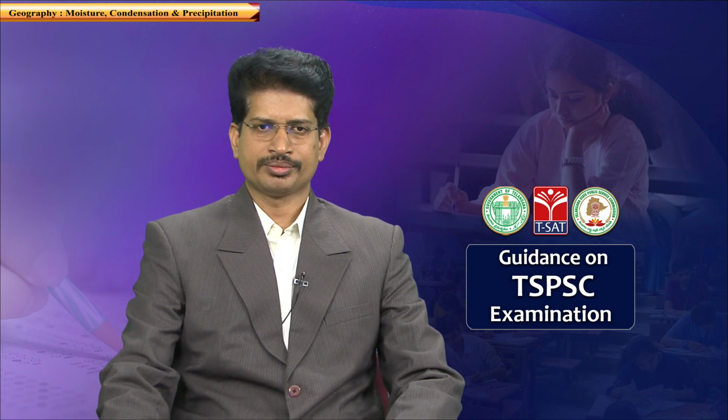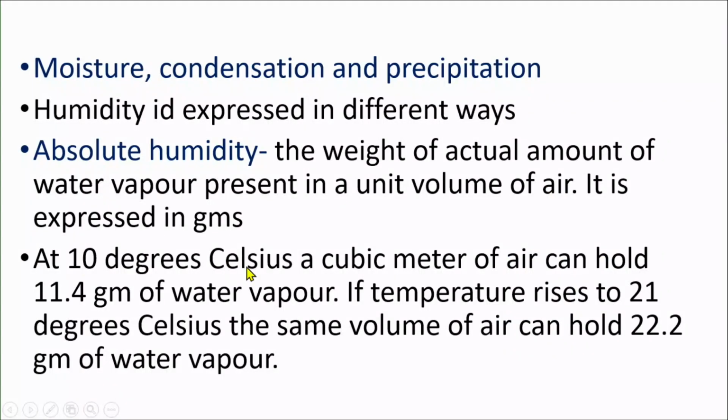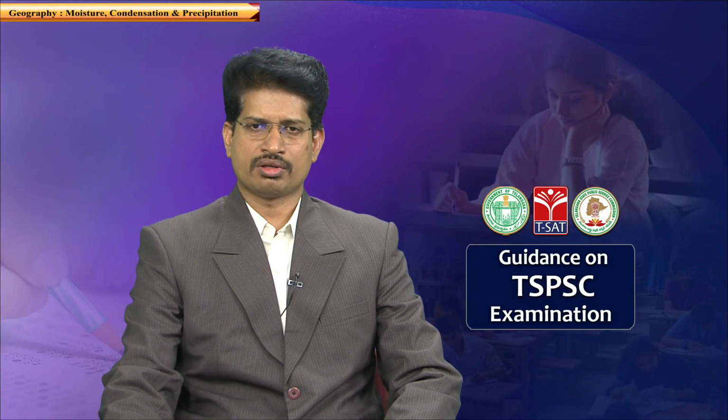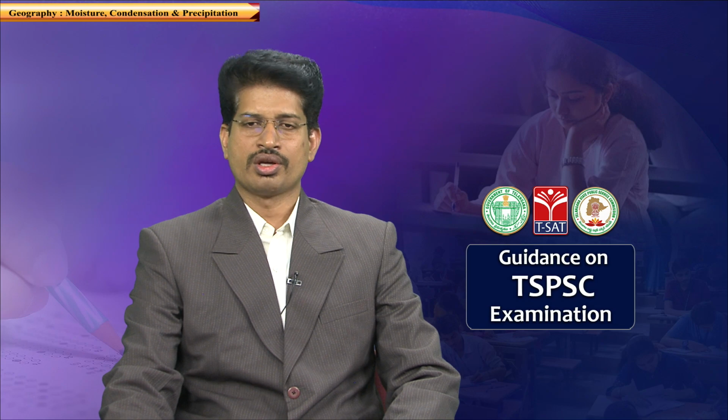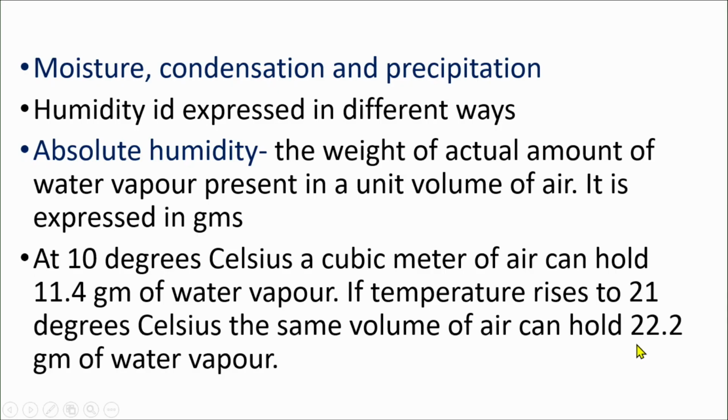For example, at 10 degrees Celsius, a cubic meter of air can hold 11.4 grams of water vapor. But with the increase in temperature, the same volume of air has the capability to hold more water vapor. For example, 1 cubic meter of air at 21 degrees Celsius can hold 22 grams of water vapor.